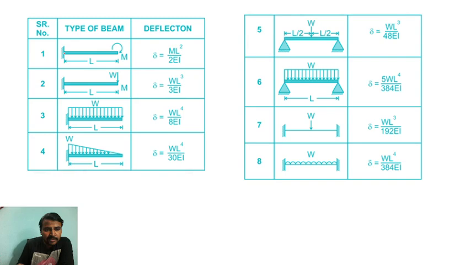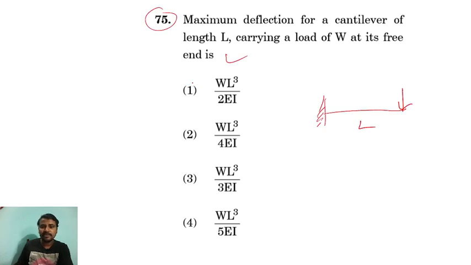For a cantilever with moment, the deflection is ML square by 2EI. For the cantilever with a point load, the deflection is WL cube by 3EI. So WL cube by 3EI is the answer.